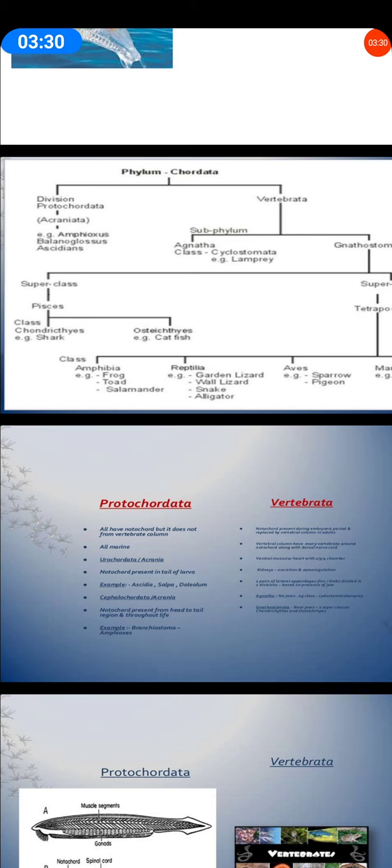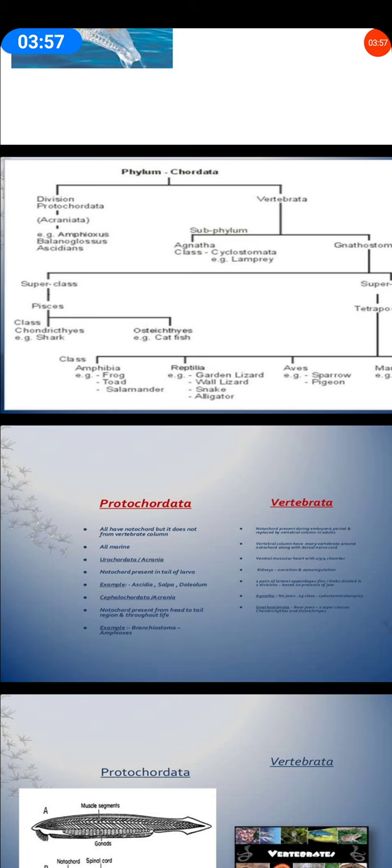Fine. So all the vertebrates are chordates, but all the chordates are not vertebrates, because cephalochordates and urochordates are chordates but they are not vertebrates.